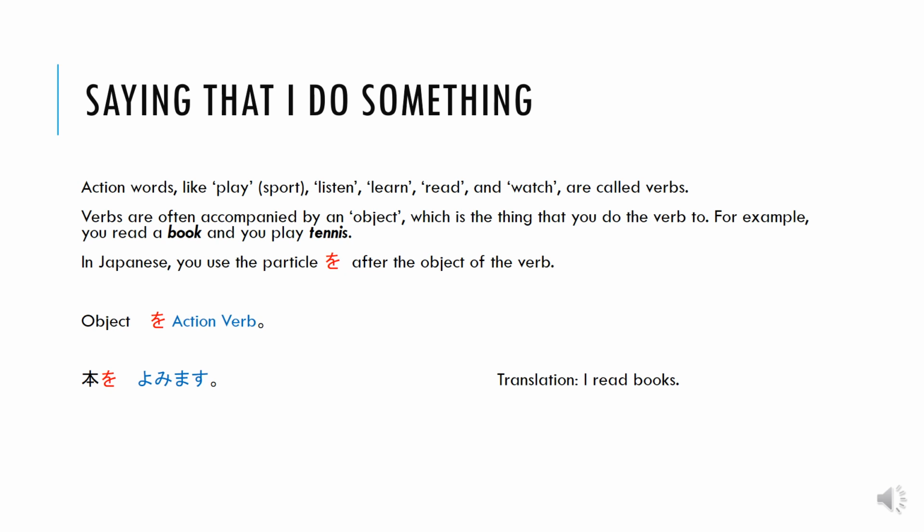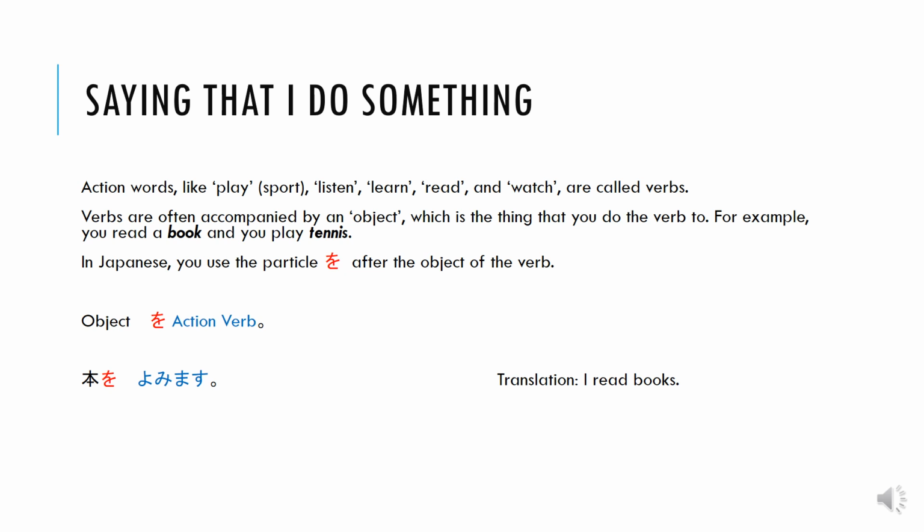So for this particular PowerPoint, we're going to be learning about action words and the particle for objects. Action words like play, sports, listen, learn, read, and watch are called verbs. Verbs are often accompanied by an object, which is the thing that you do the verb to. For example, you read a book. Book relates to the verb read. And you play tennis. The tennis is the object of the verb play.